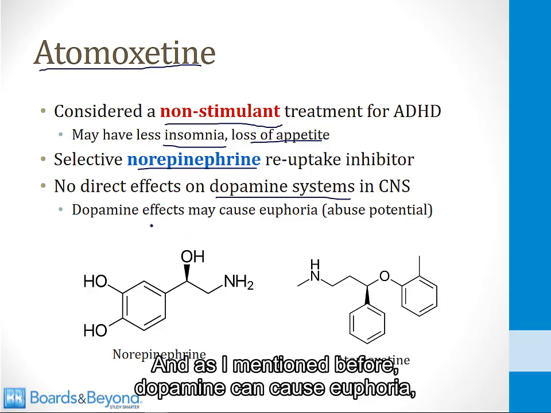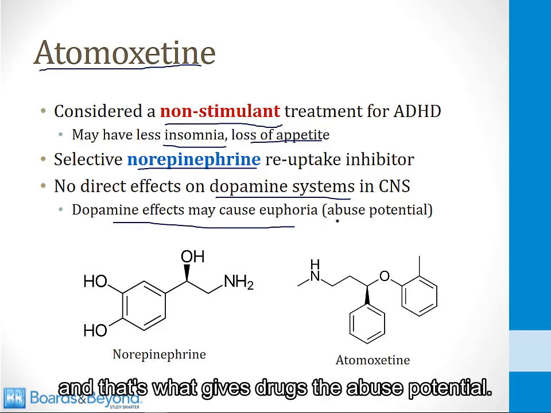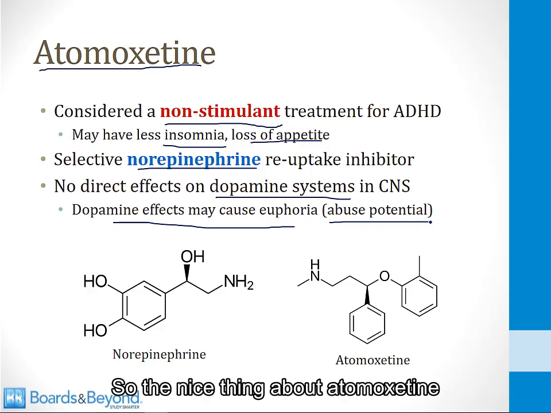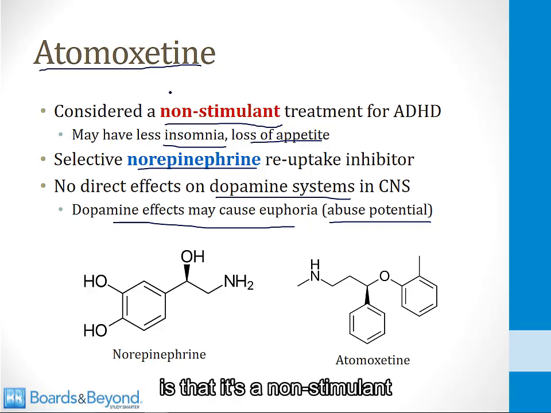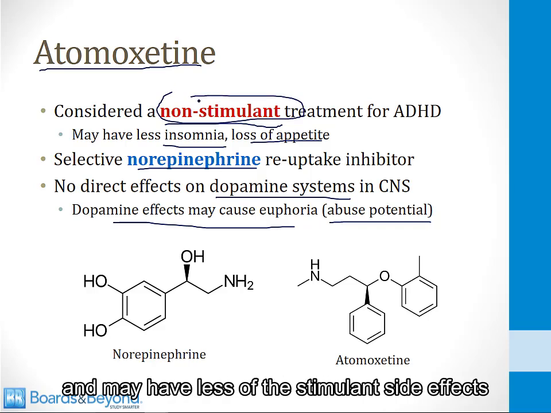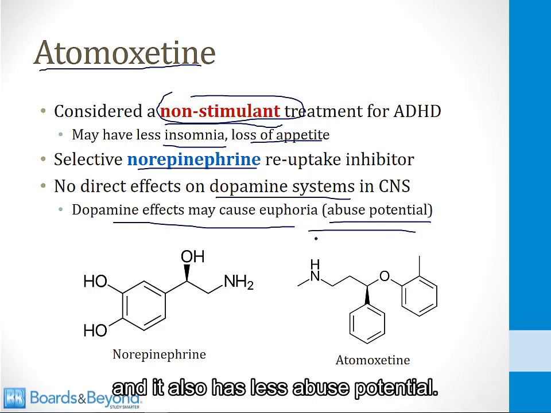And as I mentioned before, dopamine can cause euphoria, and that's what gives drugs the abuse potential. So the nice thing about atomoxetine is that it's a non-stimulant. It may have less of the stimulant side effects, and it also has less abuse potential.